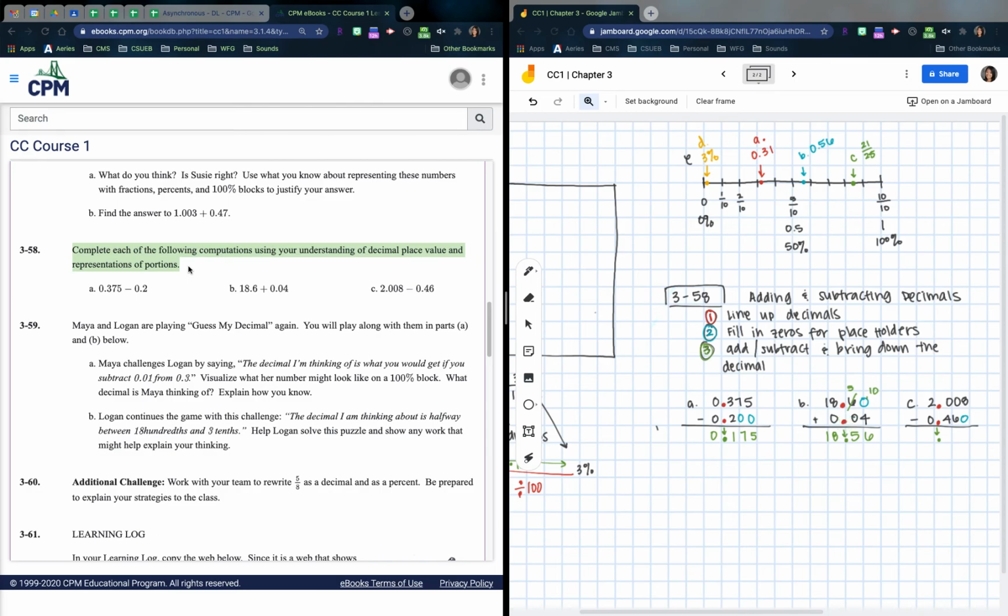I'm going to subtract. 8 minus 0 is 0. This one, I've got 2 whole, so then this would be 10. But I can't do that, so I need to borrow it again. This is 9, and this is 10. This turned into 1. 10 minus 6 is 4. 9 minus 4 is 5. 1 minus 0 is 1. Your answer for this one is 1 and 540 thousandths, or, if the zero's at the end after the decimal, you can drop it. So this is 1 and 54 hundredths, depending on if you need to round.